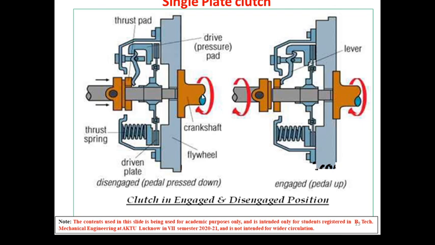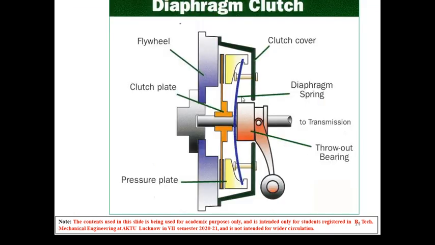In fact the crankshaft is rotating, the flywheel is rotating, but the power is not transmitted to the output shaft. Here it is shown in engaged position. We can see that the pressure plate is in contact with the flywheel. So whatever rpm the crankshaft is rotating at will be transmitted to the output shaft or clutch shaft. So this is the operation of a single plate clutch.